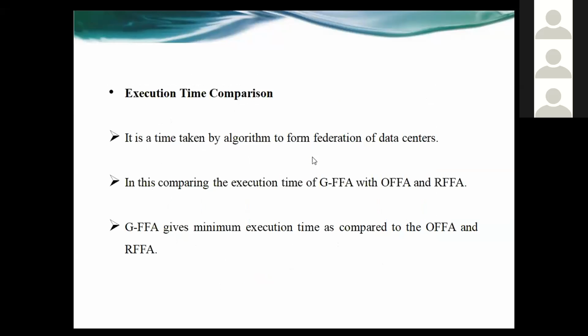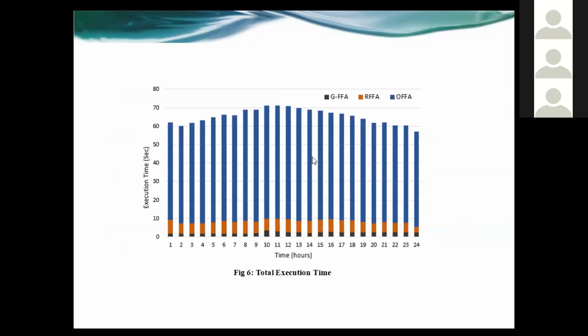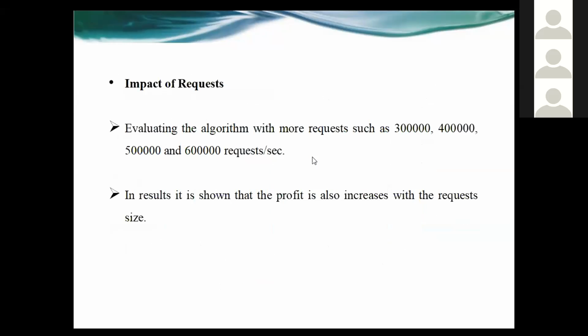Now the execution time. Our proposed algorithm gives the minimum execution time as compared to both of the other algorithms. Also, we extend our algorithm with more requests, such as 3 lakh, 4 lakh, 5 and 6 lakh requests per second.